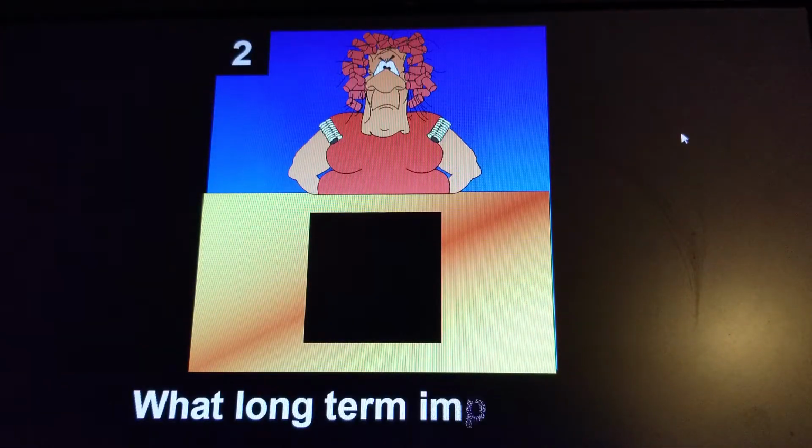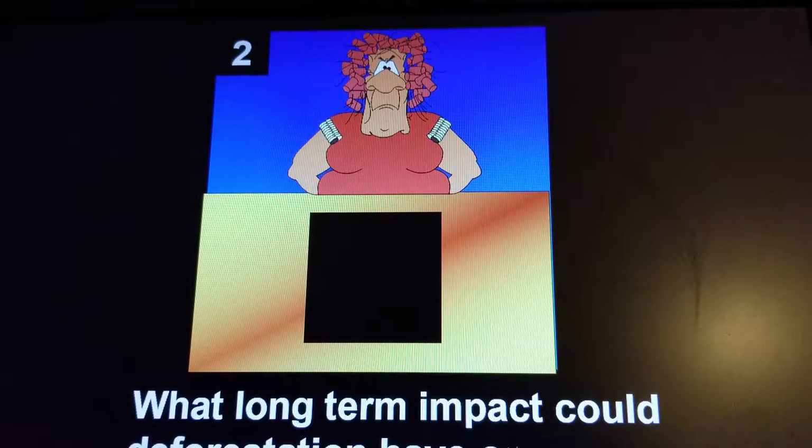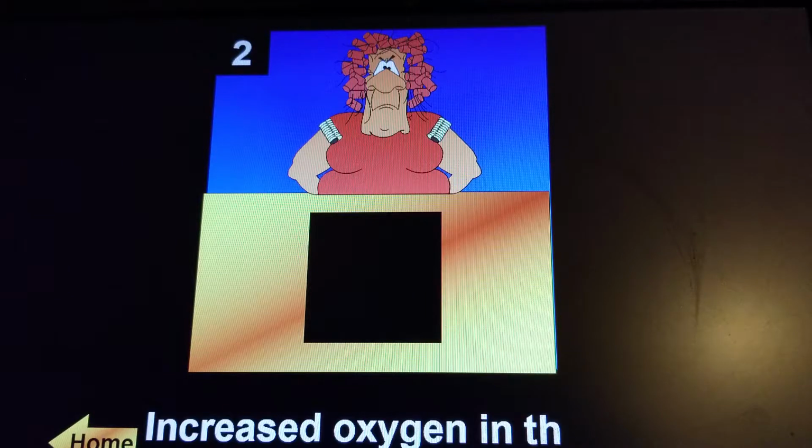Last panelist. What long-term impact could deforestation have on Earth? So cutting down trees. What long-term impact could this have on Earth? Okay, increased oxygen in the air. Hopefully you remember from our last unit that in point of fact, trees make oxygen.